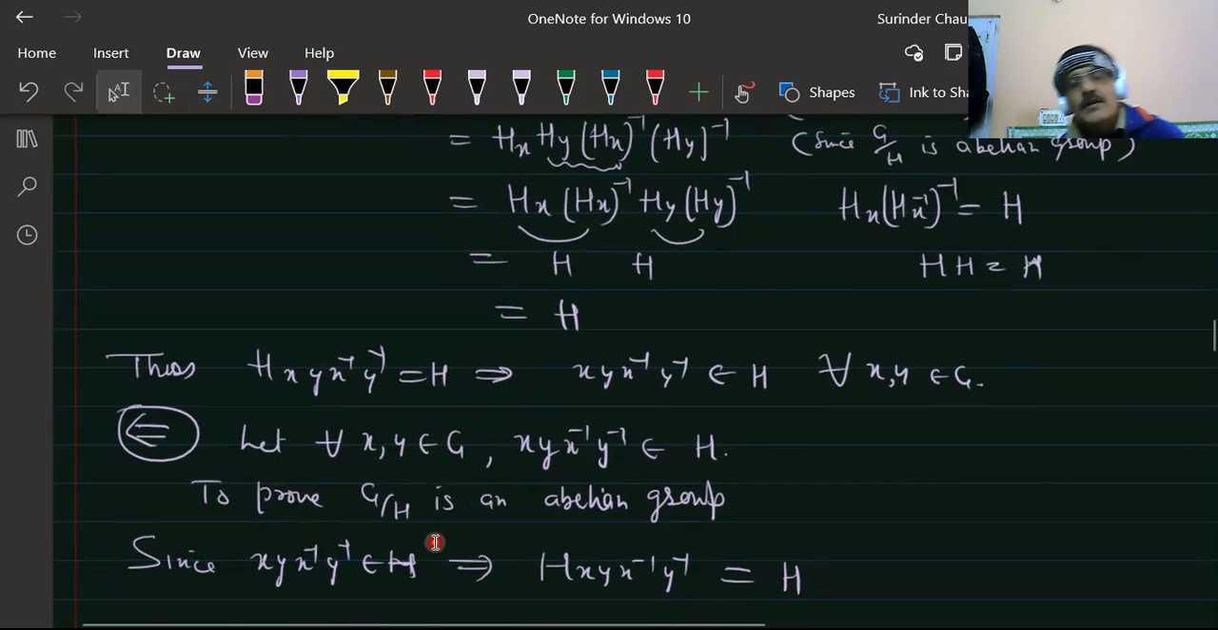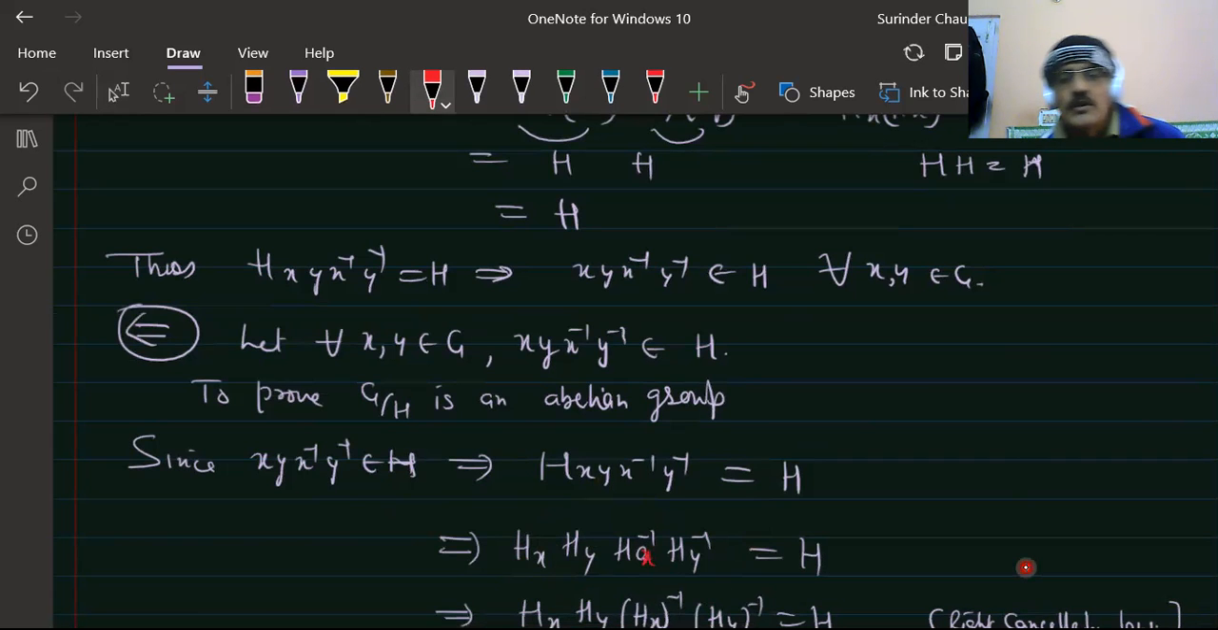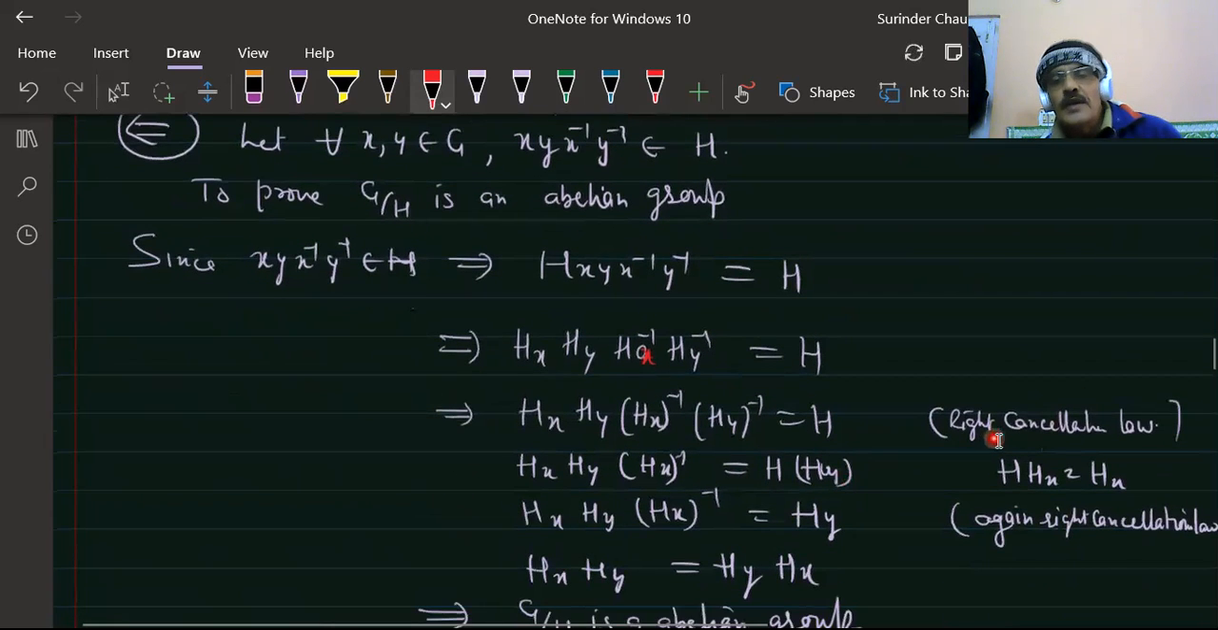Our aim is to prove that this quotient group G upon H is abelian, where H is a normal subgroup. Since we are given that xy x inverse y inverse belongs to H, it implies h of xy x inverse y inverse equals h. Now h of xy x inverse y inverse can be written as h of x, h of y, h of x inverse, h of y inverse, where h of x inverse is equal to (hx) whole inverse and h of y inverse is equal to (hy) whole inverse.